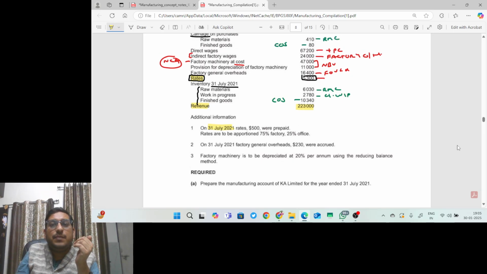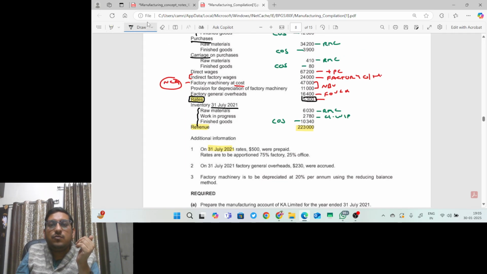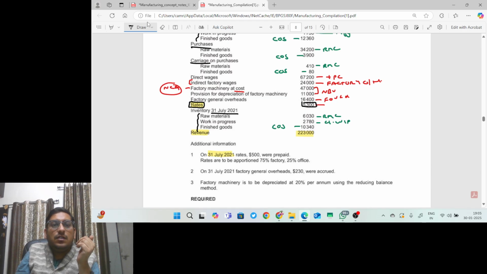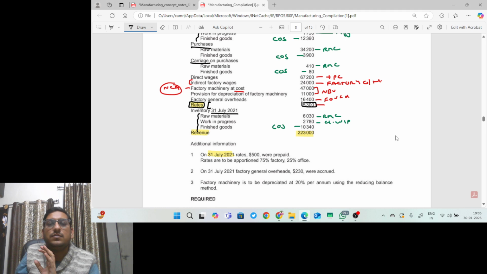So can I say prepaid means future expenses, it will be reduced. So before doing apportionment, we have to reduce this 5,300 minus 500 because this is a prepaid. And since this is a prepaid, it will also go to current assets, other receivable.